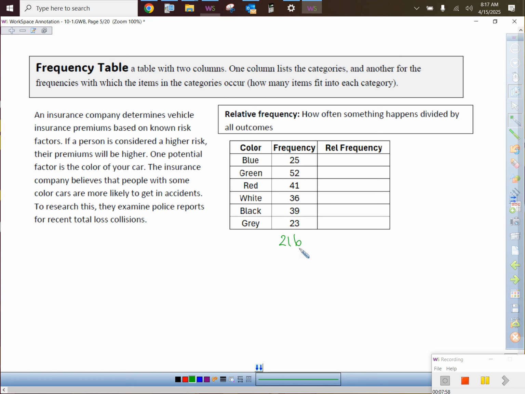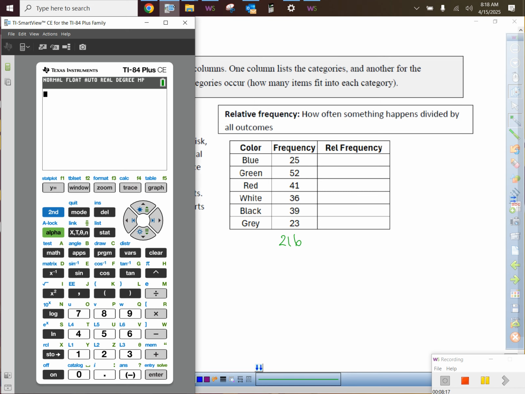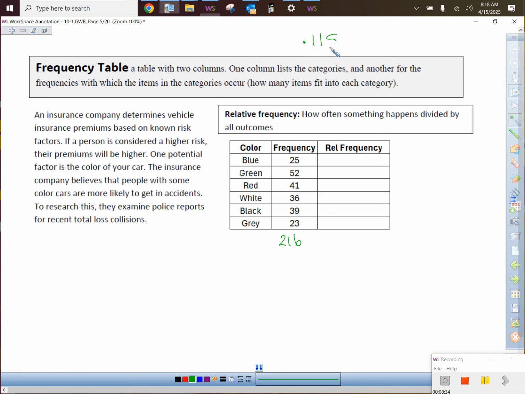To find the relative frequency, that's basically just your percent, right? So I'll do blue. Grab your calculator. 25 times out of the 216, a blue car got in a wreck. They would like us to change that to a percent, right? That's what a relative frequency is. So remember, you have to move the decimal 2 places to the right to change it to a percent. So I'm going to write 0.1157 down.